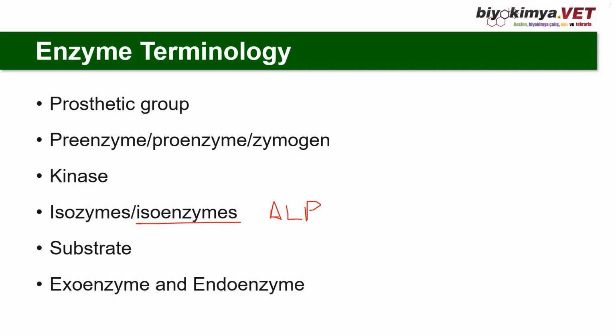Exoenzyme and endoenzyme. Enzymes that are made in a cell and then released into the extracellular environment where they function are called exoenzymes. While enzymes that remain in the cell where they are produced, that is, enzymes that are not released outside the cell and maintain their catalytic activity inside the cell, are called endoenzymes.